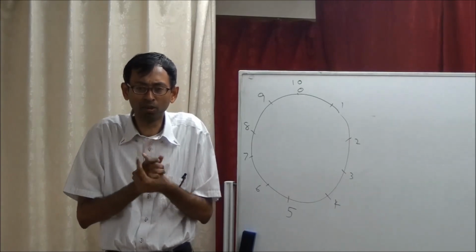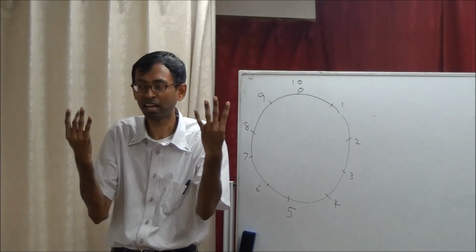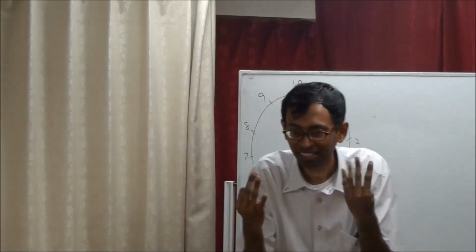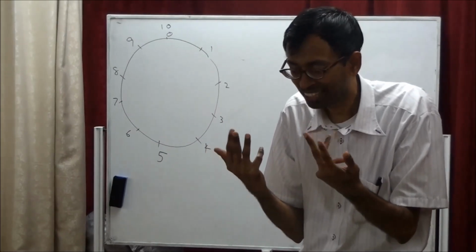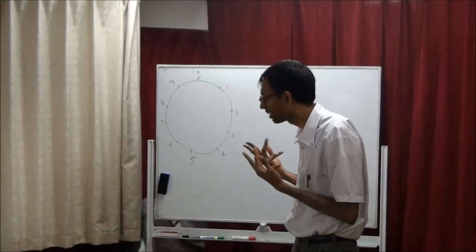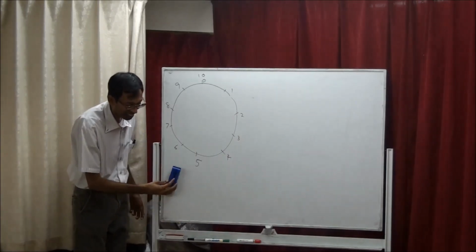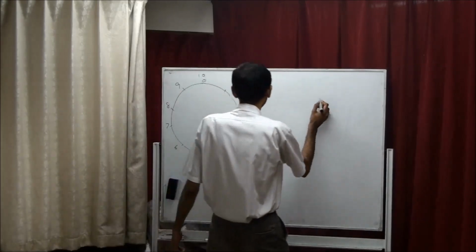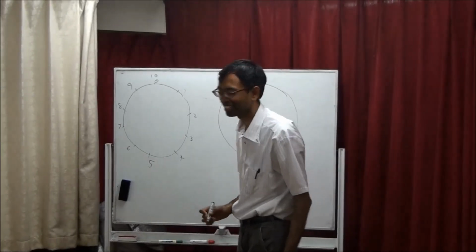But in some parts of the world, some people don't have 5 fingers. It seems some people only have 4 fingers on their hand. Maybe they don't have a thumb, or maybe they don't have this finger. I don't know. Somebody told me about South America, it may be wrong. If some people have only 4 fingers on each hand, how many numbers will they have? 8. Then it will be an 8-point circle.